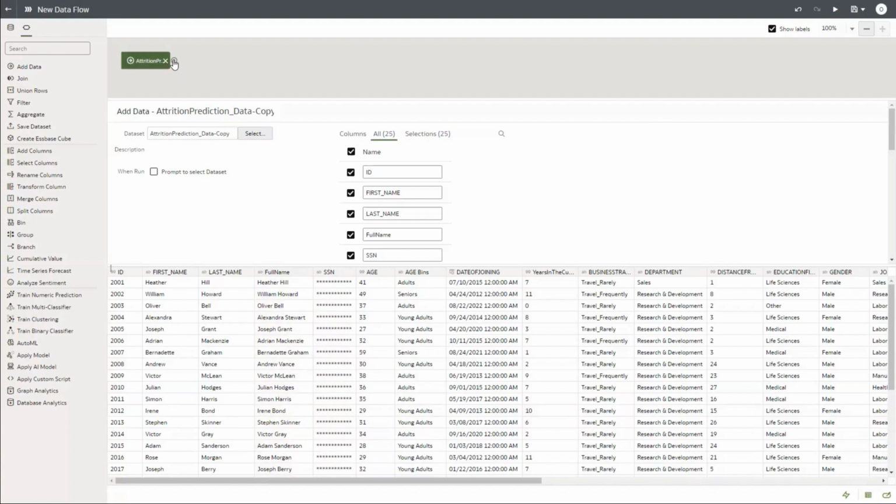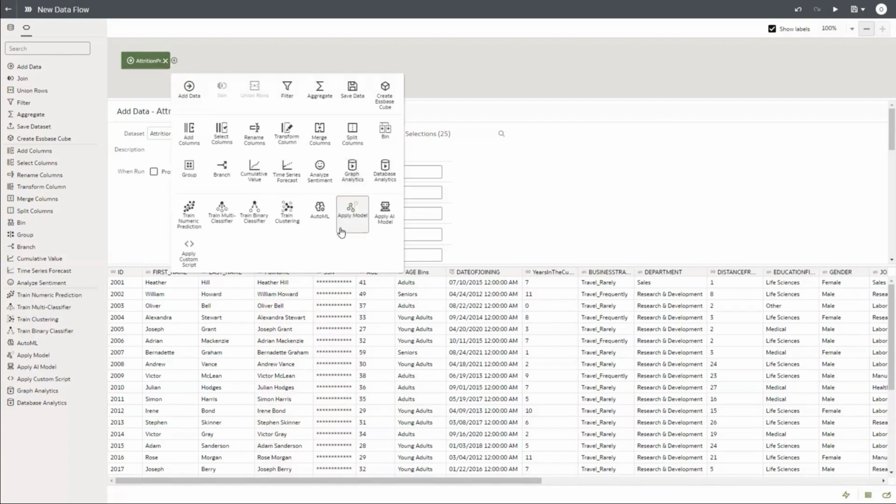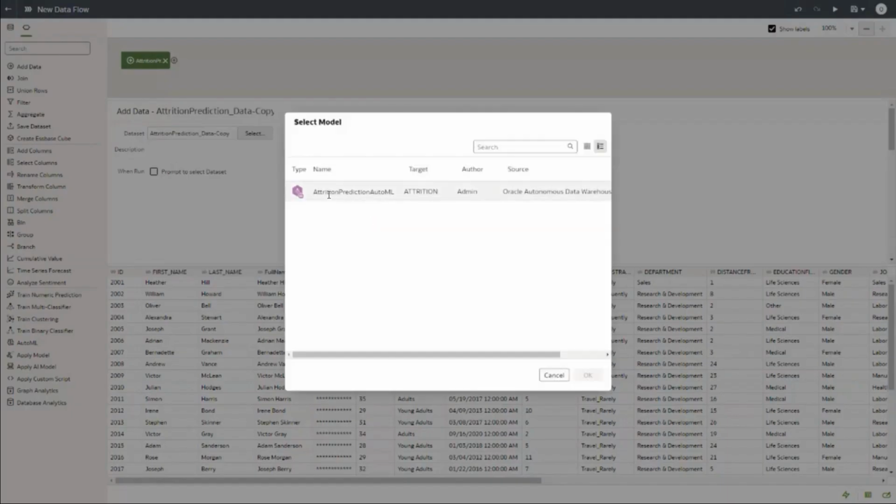And then we will say apply model. Last time we used train, now we need to apply this model. We have tried to keep the experience as consistent as possible, so that the training step and application step are straightforward. You don't have to break your head over it. Click on apply model, and this particular attrition prediction AutoML that we just saw is available for you to apply. Select this model and say okay.